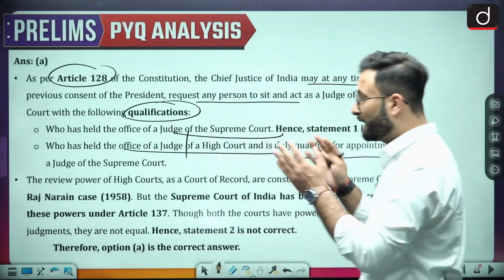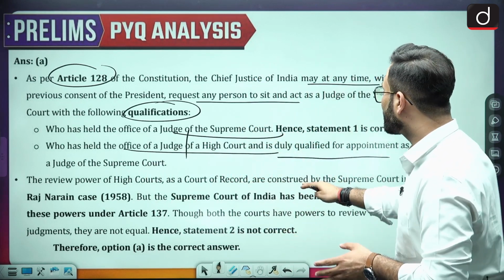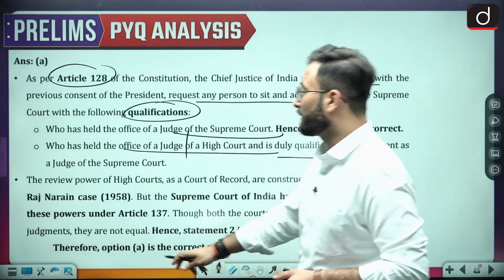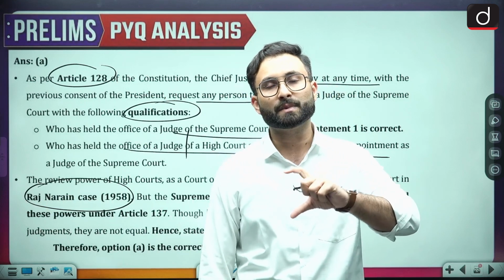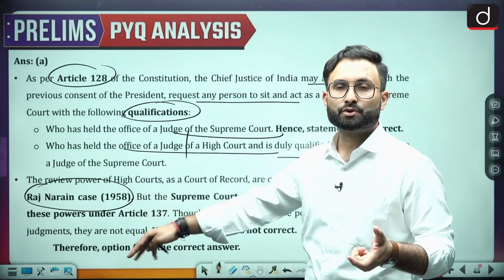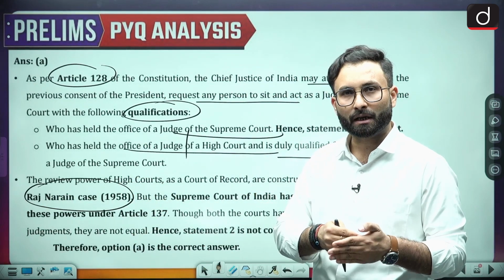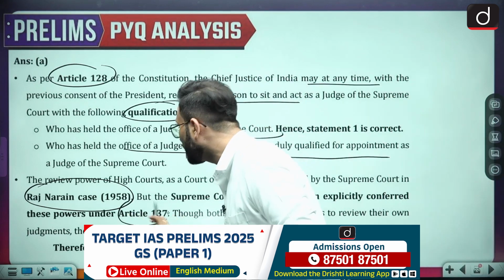Okay, coming to the next one, the review power of the High Court as a court of record was construed by the Supreme Court in the Raj Narayan case. As I told you, this power is intrinsic. That power has been interpreted by the Supreme Court in the Raj Narayan case in 1958. So the High Court has the interpretative power, but the Supreme Court has the explicit power, which is conferred under Article 137.